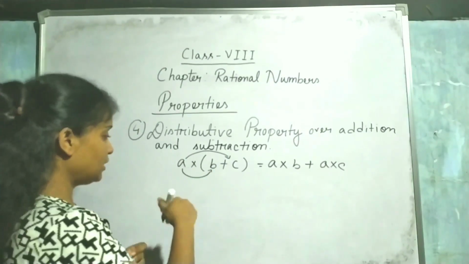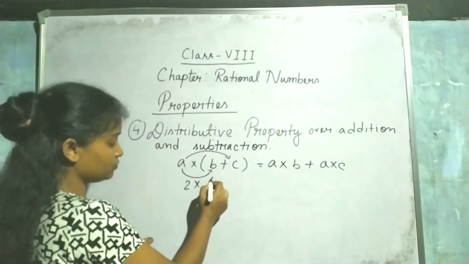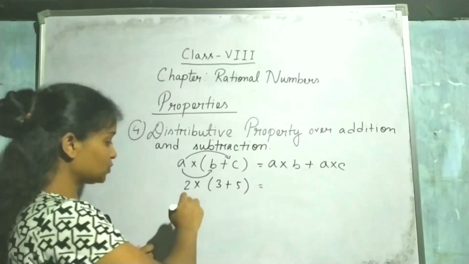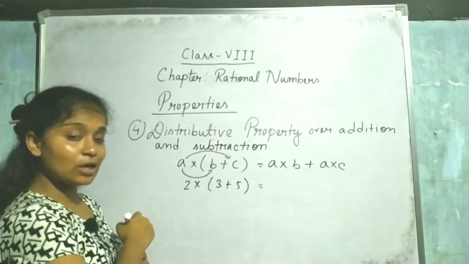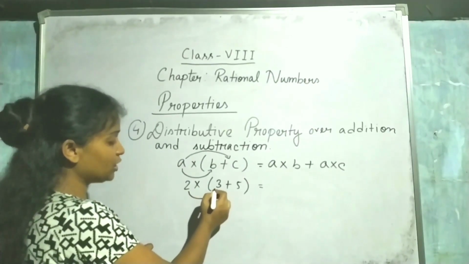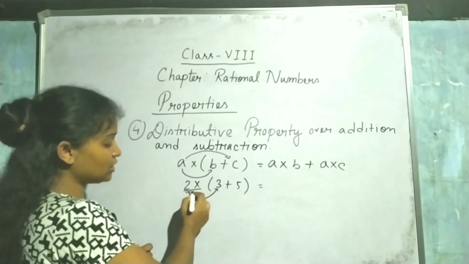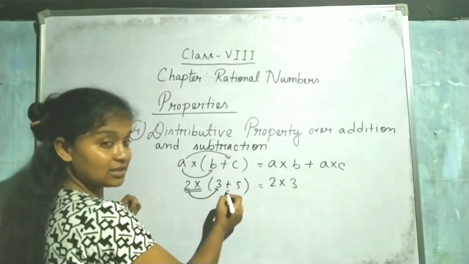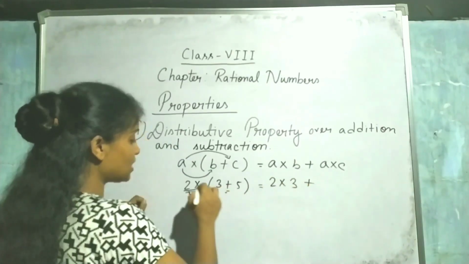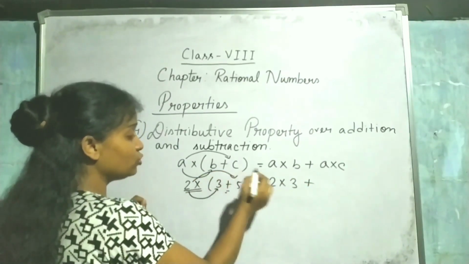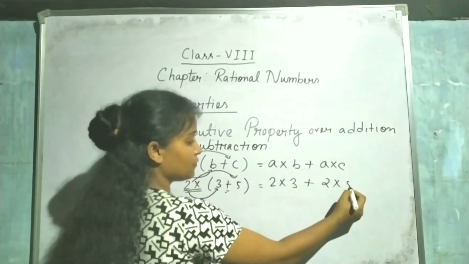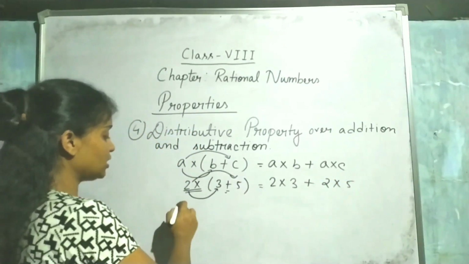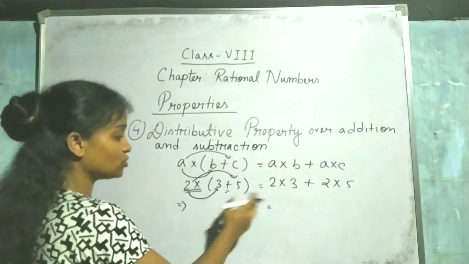Okay, like if you have 2 into 3 plus 5, then how can I write it? The outside number is 2. Now 2 into 3, because the outside is only 2, so I can write 2 into 3. Then after 3, what sign is there? Plus. So here write plus. Then I can write 2 into 5. Okay. So if you check this, you will get both sides equal.